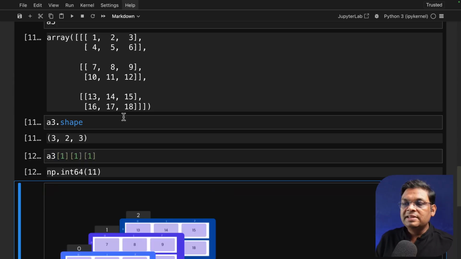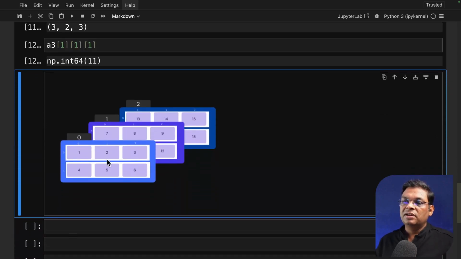Now to visualize this, you can think of this picture where 1, 2, 3, 4, 5, 6. Here, this row is an array. This is another array. Combine these two, this rectangle is an array, there is another array, there is another array, and this all together makes a three-dimensional array. Let's say that I want to reach this number 18. How do I reach the number 18?